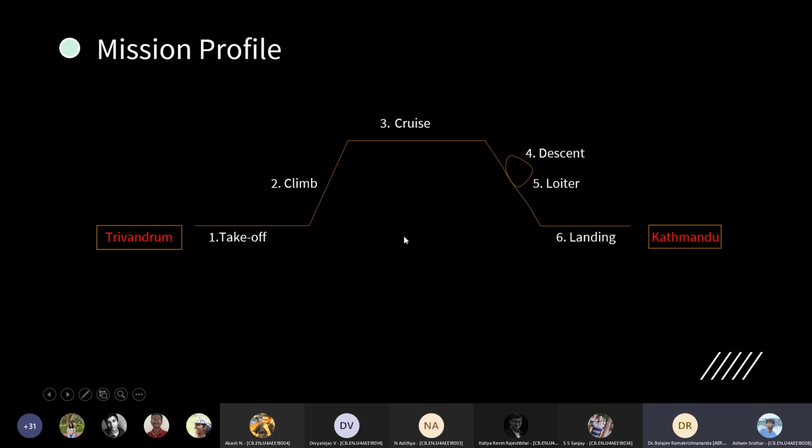So this is a simple mission profile where we take off from Trivandrum and do a simple cruise and then land at Kathmandu, which is at a distance of less than 3,000 kilometers. I'll just go to the next slide.